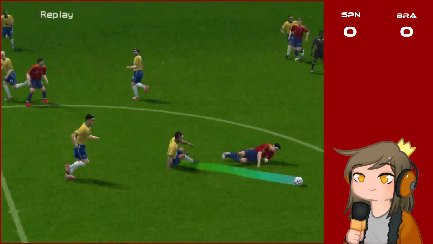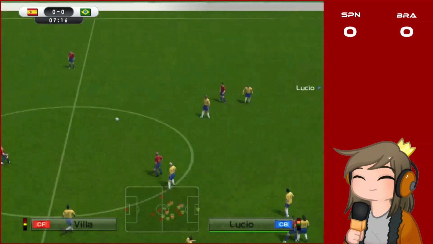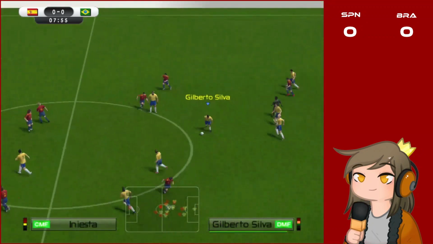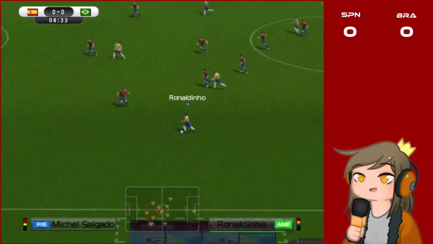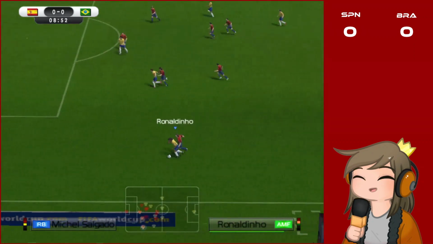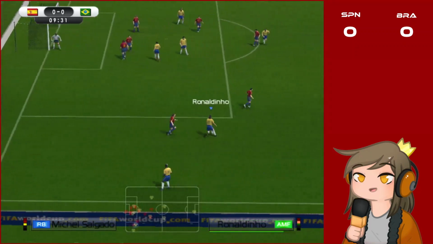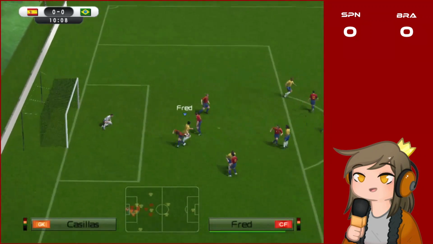Let's watch the replay. Pujol to kick it. Sends it to Villa, but Lucio recovers it. Passes it to Adriano. Gilberto Silva finds Juninho, who plays a little behind what he usually does. That's Ronaldinho against Salgado again. Good confrontation from Ronaldinho. He cuts inside. He dribbles. He kicks, but Casillas has the ball.